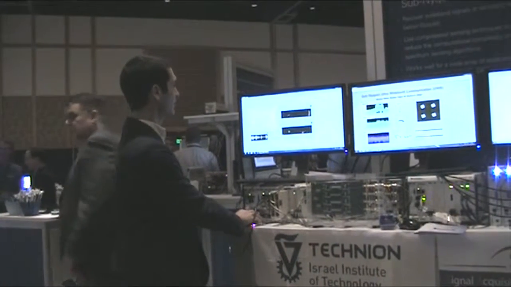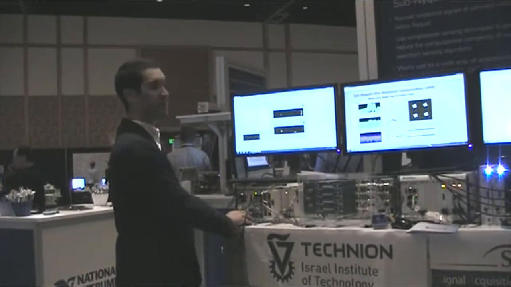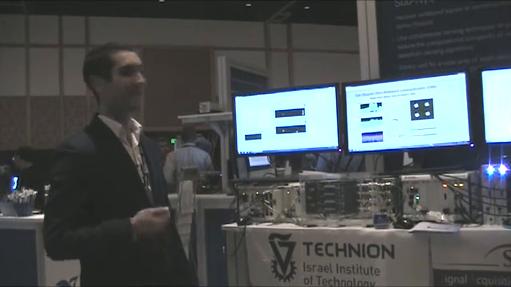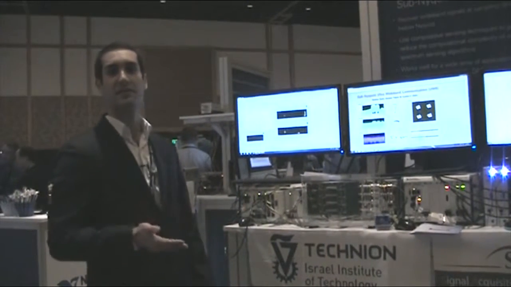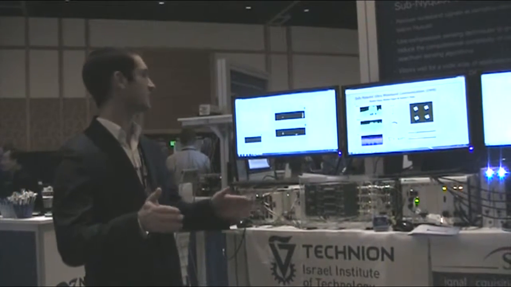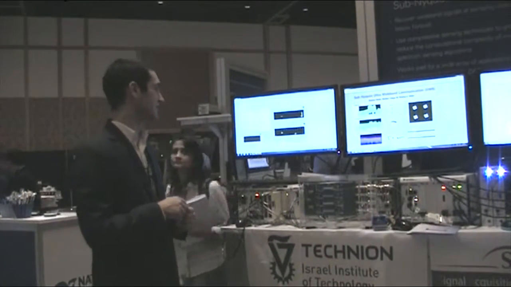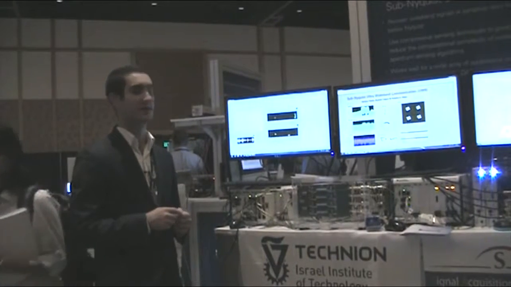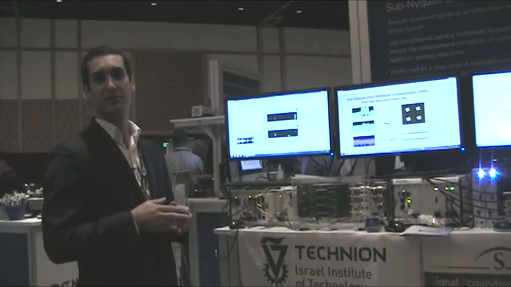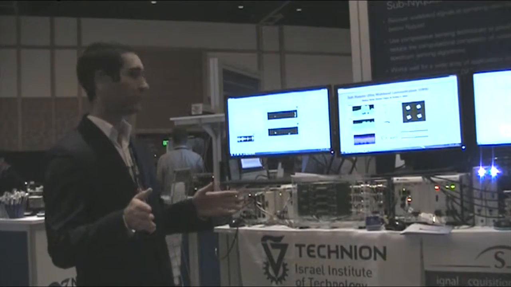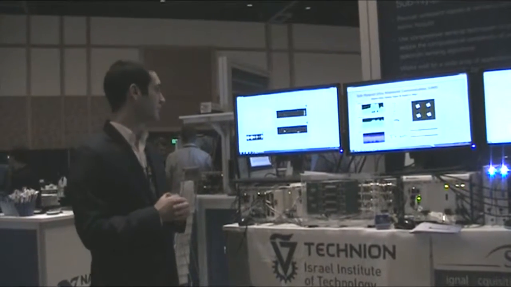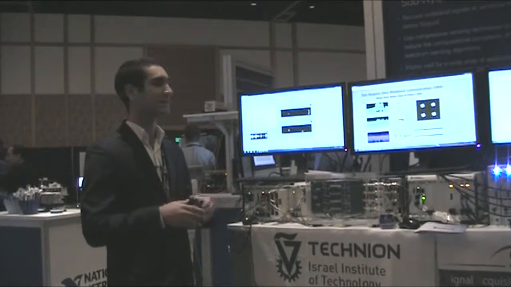Okay, so if we are able to sparsify in time and take Fourier samples, why not try to get 2 directions at the same time? And that's what this demo does. It's called reduced time on target. It allows us to transmit in 2 directions or more, in this case only 2, and fully detect the targets in each one in parallel.